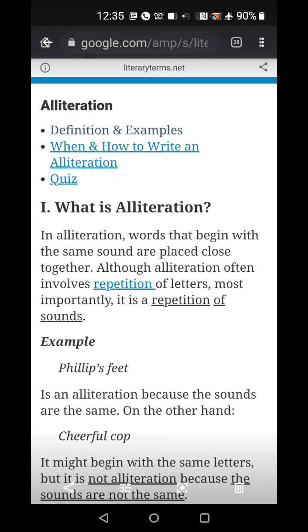Now there is a difference between alliteration, assonance and consonance. Alliteration, assonance and consonance are all similar in that they contain the repetition of certain sounds. But assonance refers to the repetition of vowel sounds in close proximity. So if I say "the wall is very tall," here the O is the vowel sound, so this is assonance. Consonance refers to the repetition of consonant sounds in close proximity.